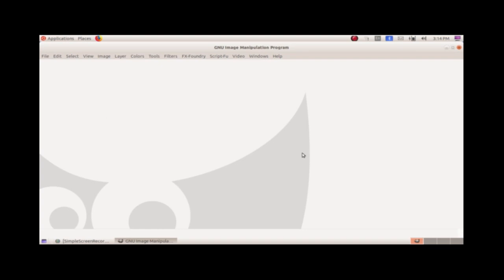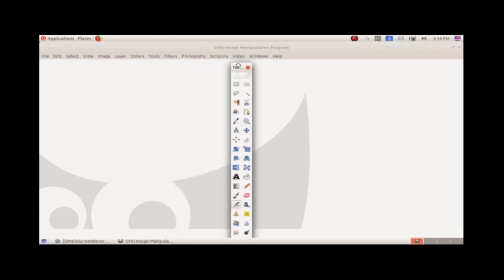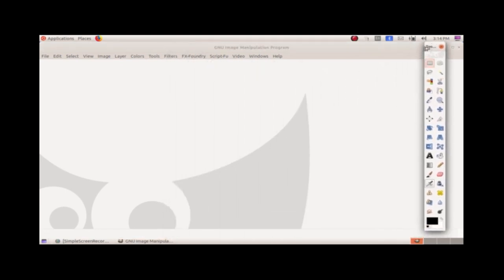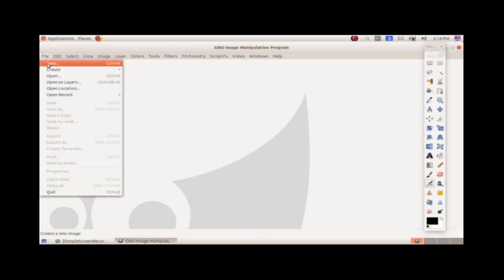In the GIMP window, if you are not having the toolbox, go to the Tools option, then select New Toolbox, Ctrl+V. Okay, you can click it here. And our first activity was to create a new canvas. Okay, since we are making our cover page in the canvas, go to File, New.